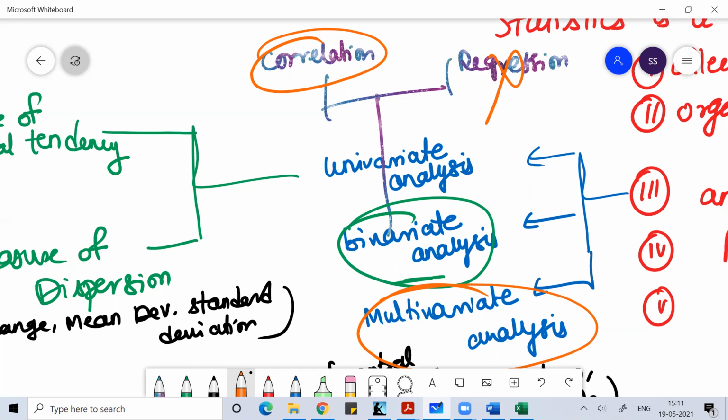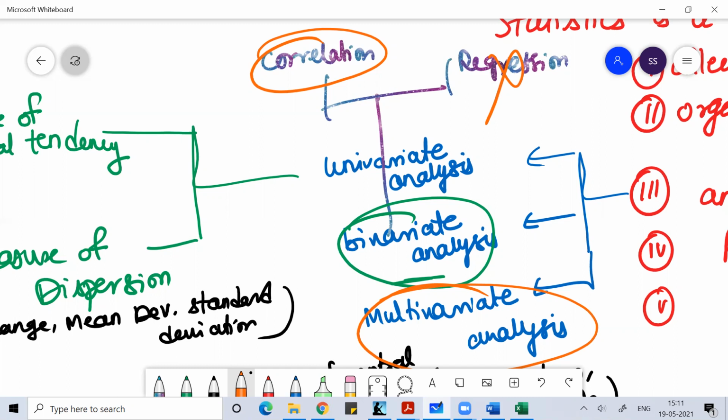So in multivariate data analysis, we bring in all possible coefficients which can impact the risk and return of the research we are undertaking.